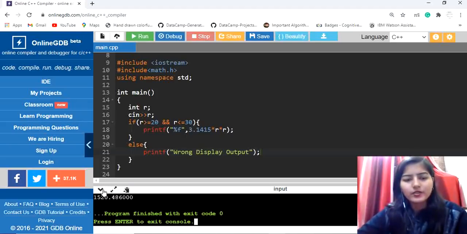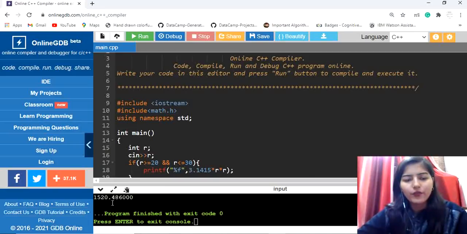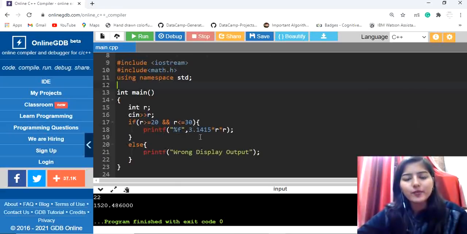Okay, so see what is the case. For 22 we are getting 1520.486 and these many zeros, but they are asking to limit the digits after the decimal point. So many of the students couldn't pass the test case just because of this simple mistake, right? So a simple modification that we have to do in this code.